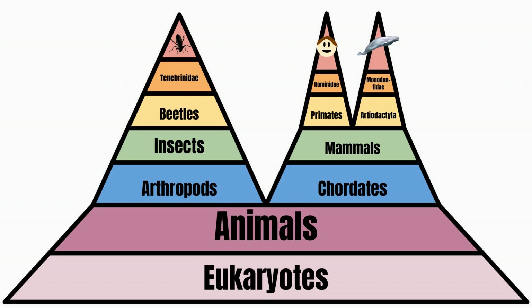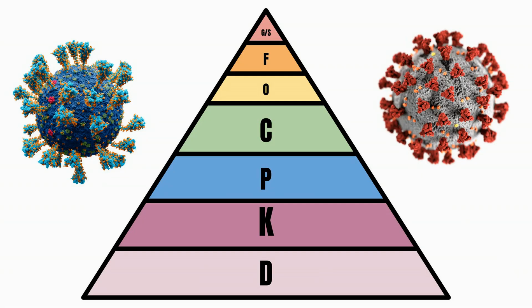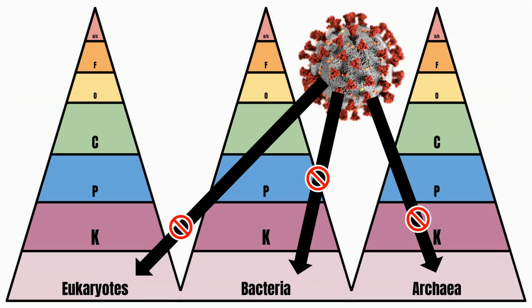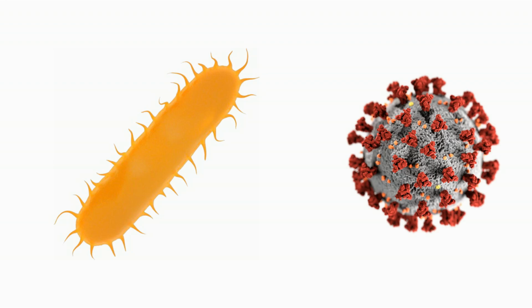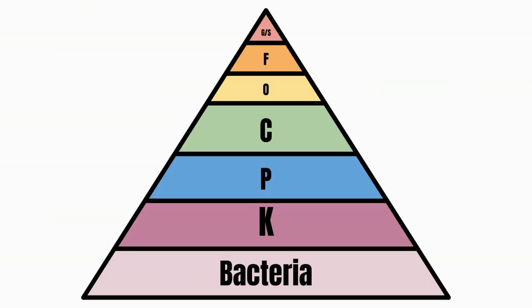Now that you understand living taxonomy, let's move to viral taxonomy. Viruses don't fit this taxonomy tree because, as mentioned before, they are not alive. Now, it's easy to confuse bacteria and viruses, however, there is a difference. Bacteria fit into the taxonomy tree because they're alive. Viruses do not fit 3 necessary functions to be considered alive, so therefore they do not fit into the tree.